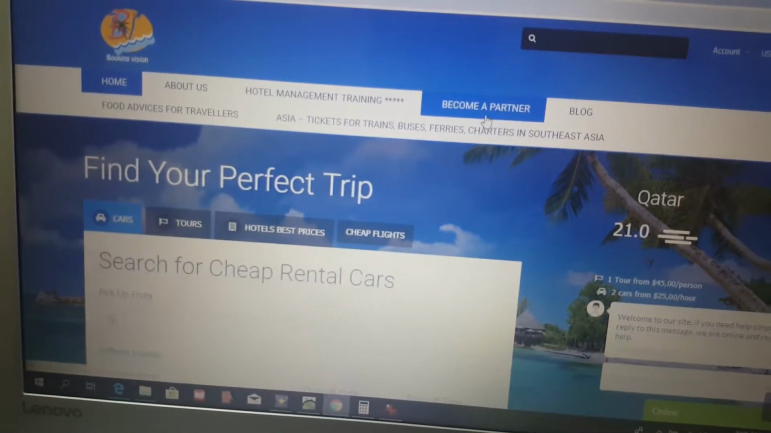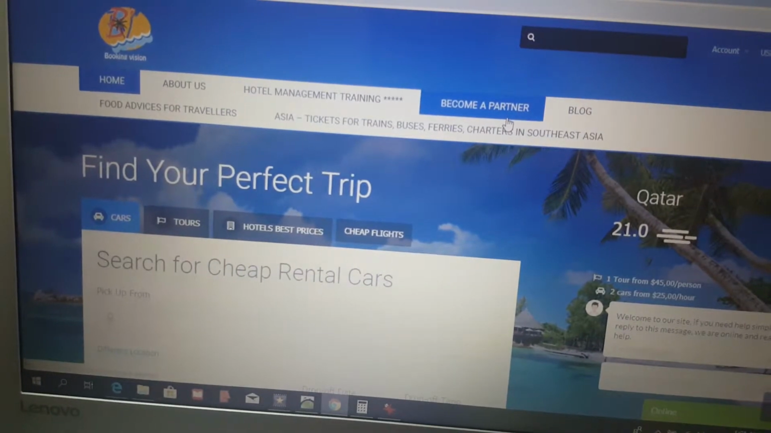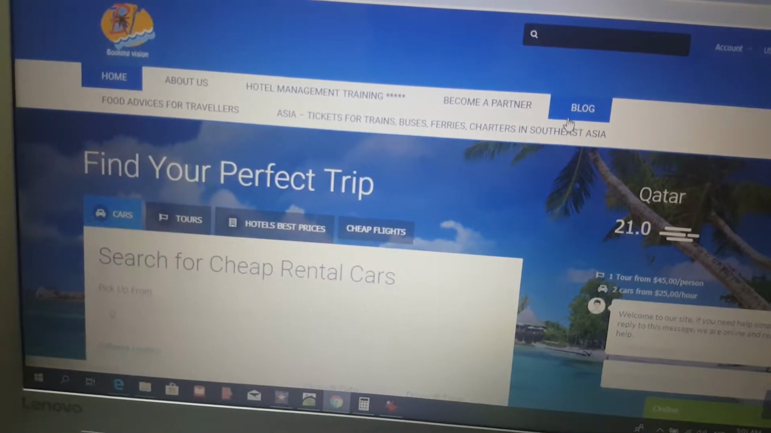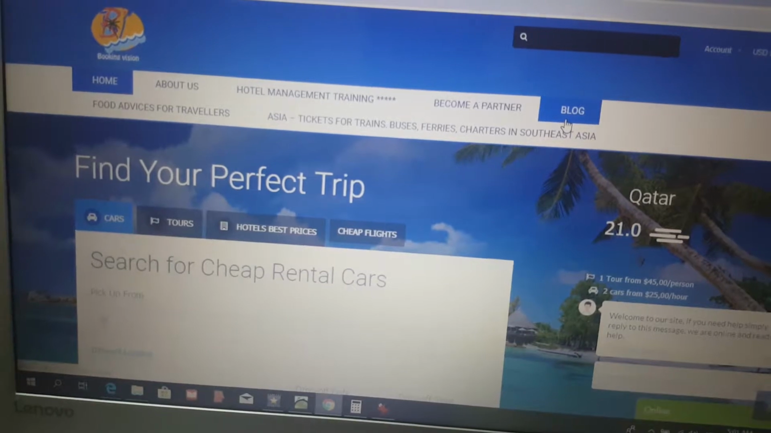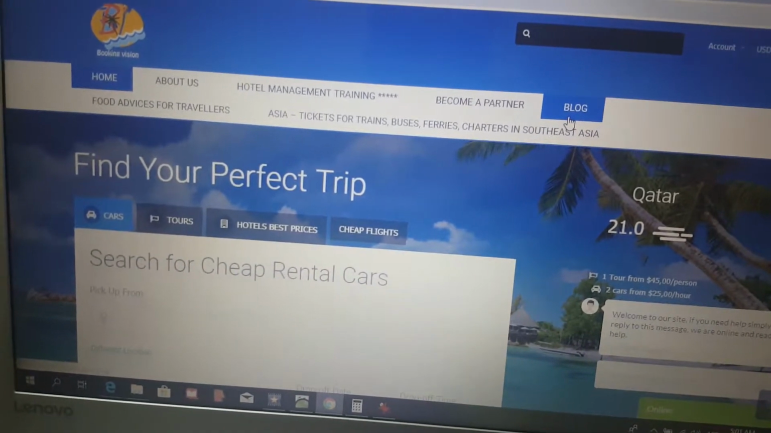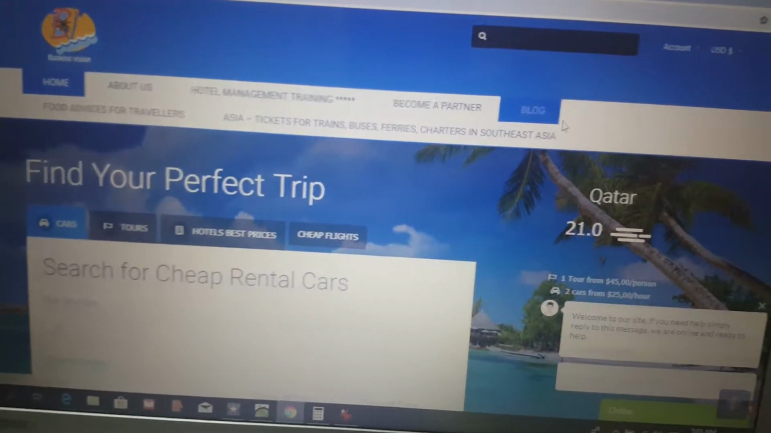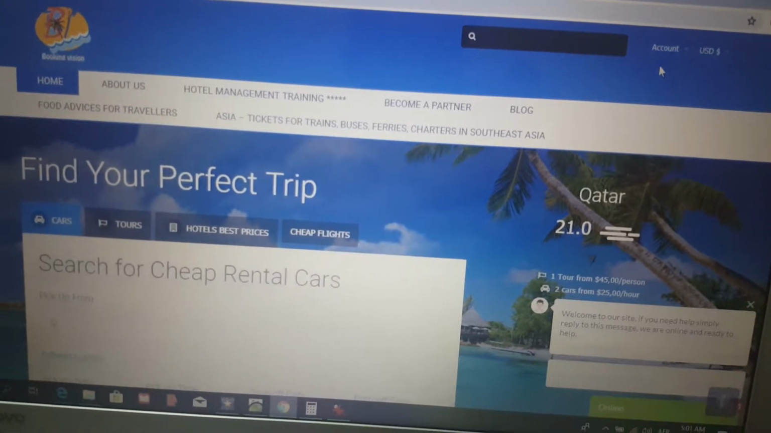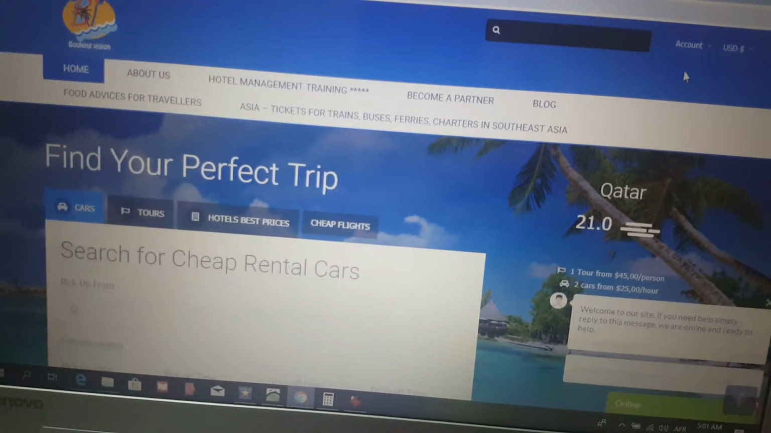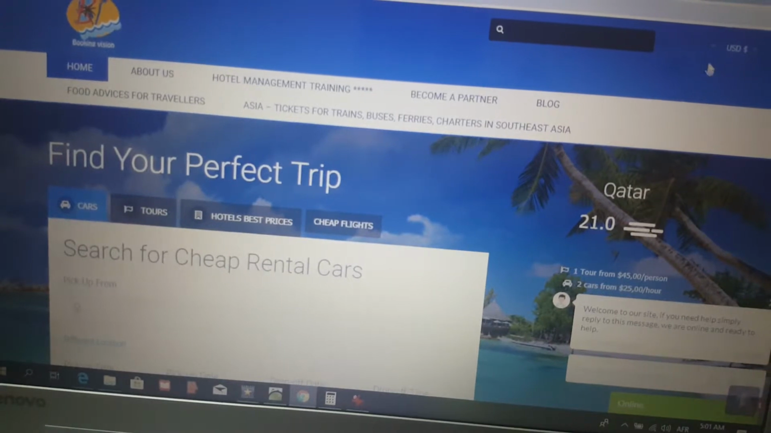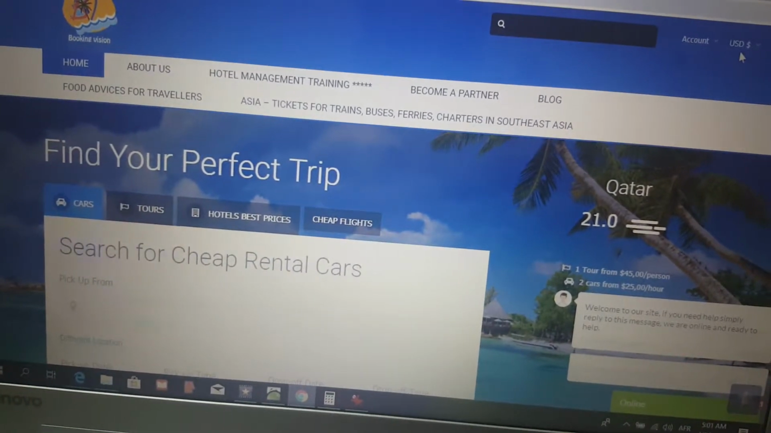Here is how to become a partner with our website, and here you can find the blogs about the posts which we put already in our site. Here above you will find account, if you like to make an account in our site, and here is the currency.